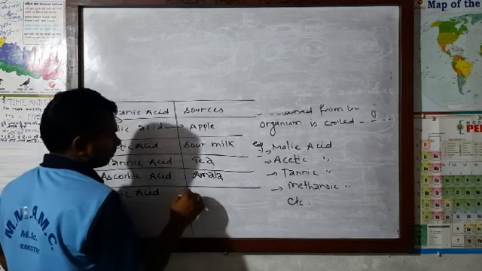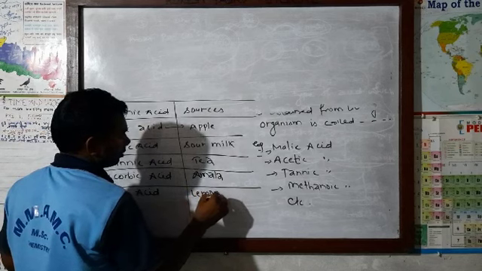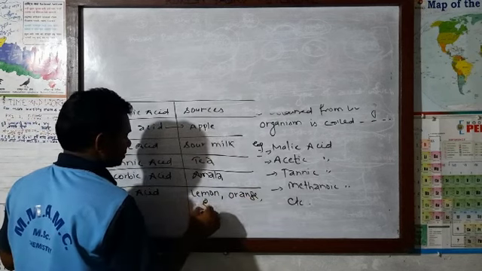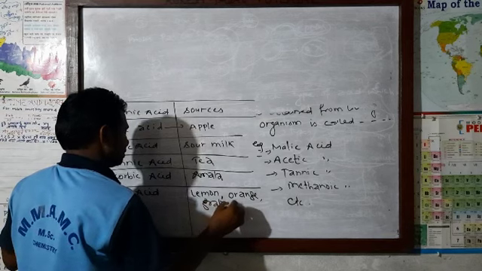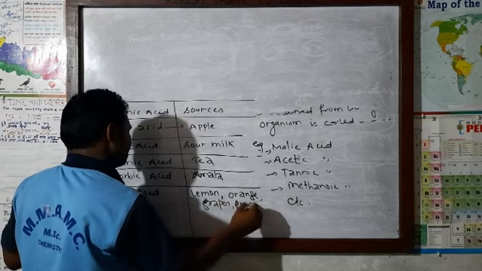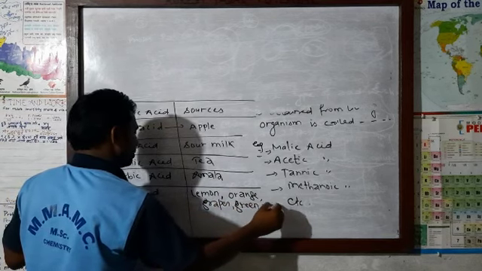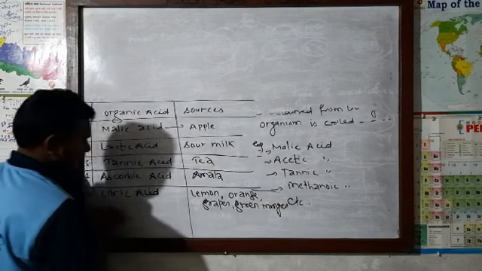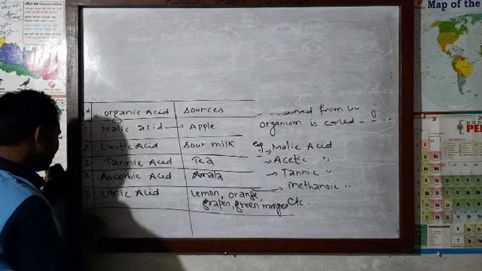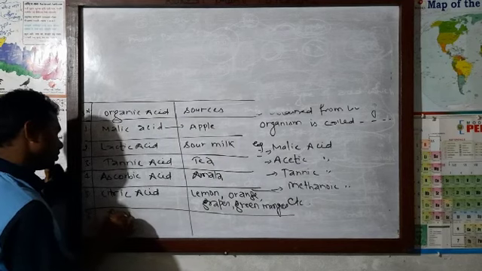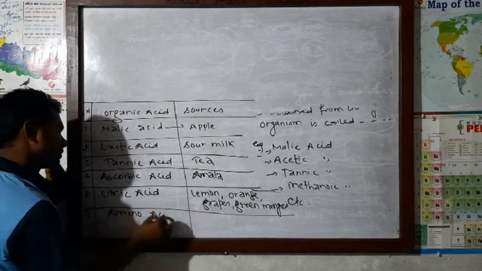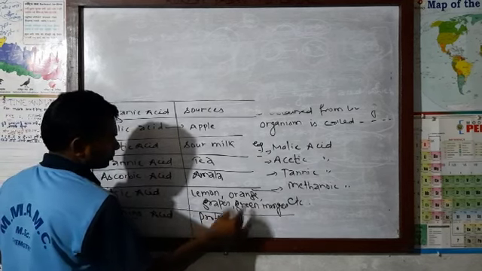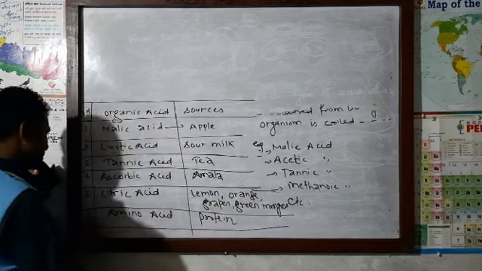It is found in lemon, orange, grapes, green mangoes, etc. Now number six, amino acid. Amino acid is found in proteins.